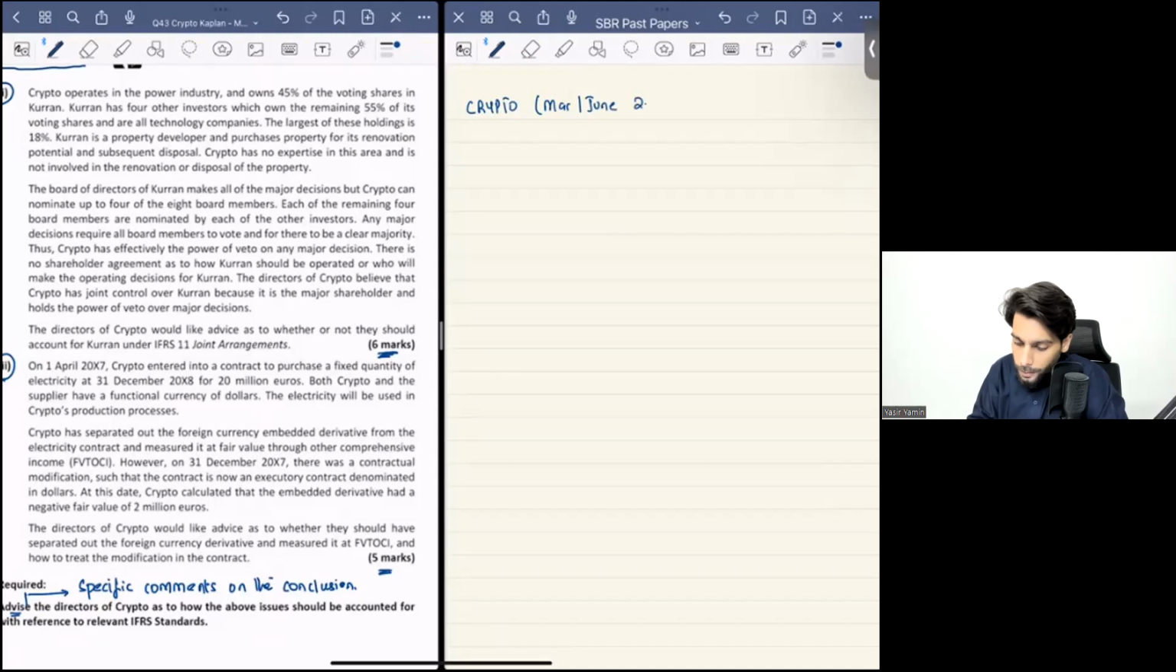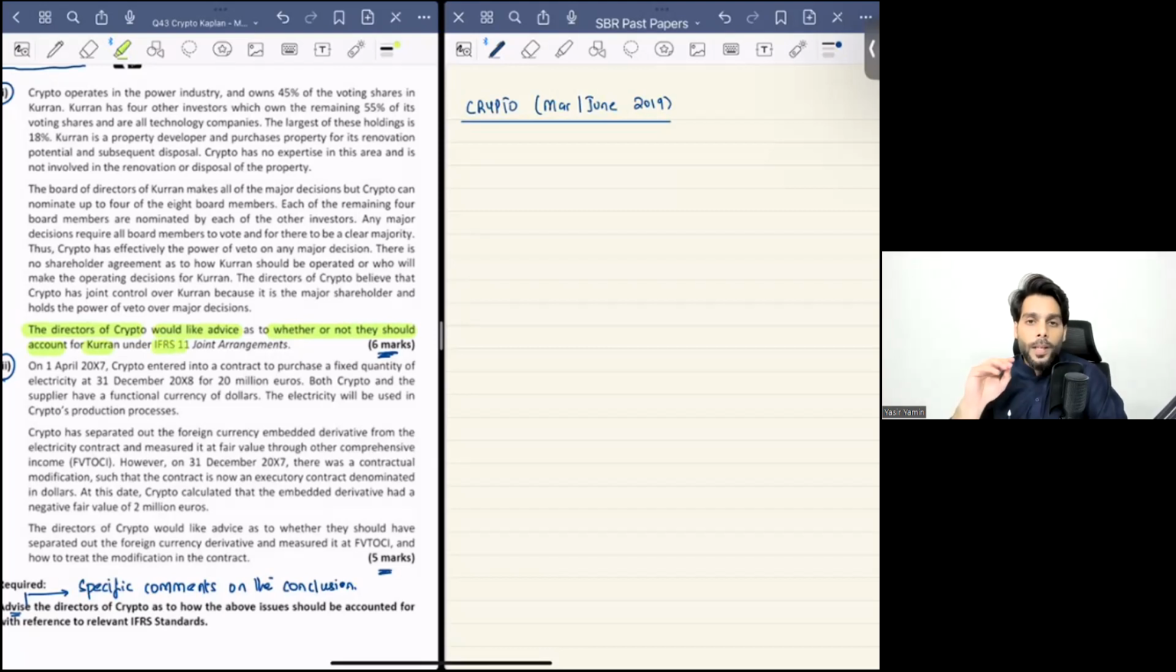All right, my friends. Let us start with the first requirement. Before even working on the content, let us see the requirement. The directors of Crypto would like advice as to whether or not they should account for Current under IFRS 11